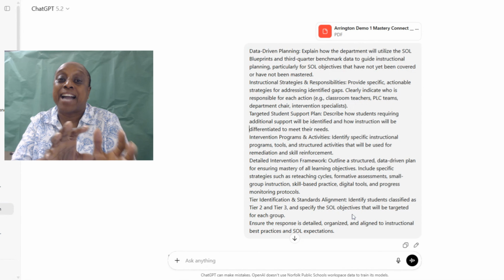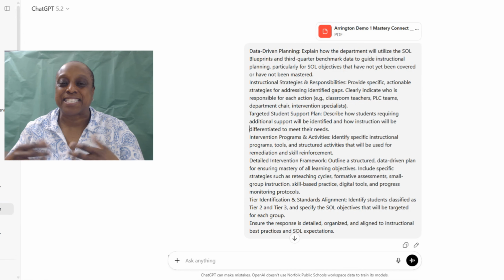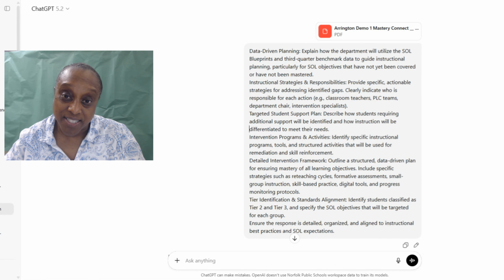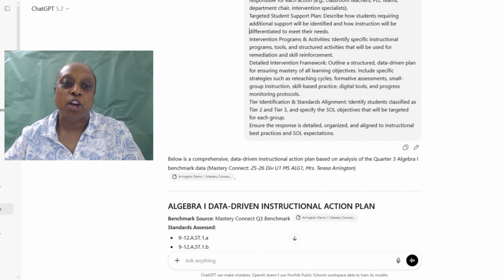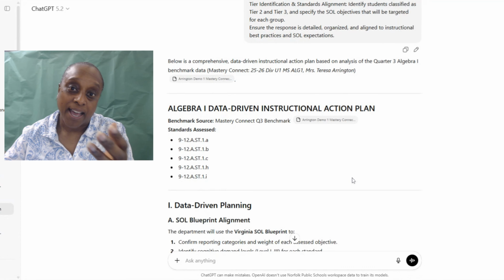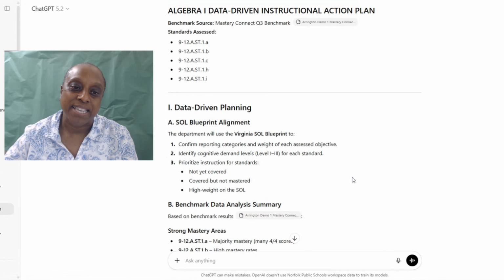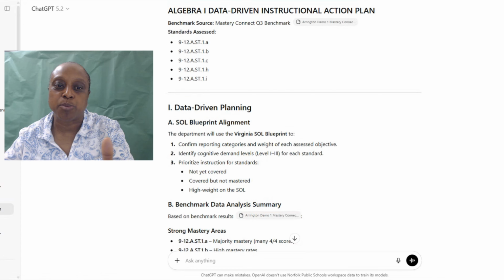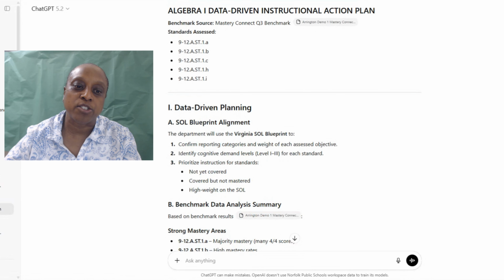So I copied and pasted some of this in here and then added my own little tweak to see what information I could get. So when I'm scrolling down, you're going to see what information ChatGPT gave me. It gave me the standards that I am looking at when I look at that printout that I printed out from Miss Arrington's class. So here it is, says Algebra 1 Data-Driven Instructional Plan. Here we see that there are some standards here that we're going to take a look at.